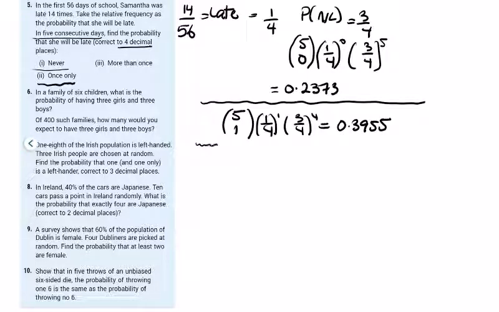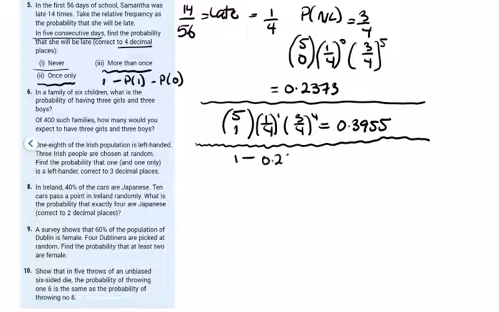And if we look at part 3, more than once, well, that's 2, 3, 4, or 5. So that's 1 minus the probability of 1 or the probability of 0. So 1 minus, and they're the two answers we got above, 0.2373 minus 0.3955. That's going to give 0.3672. And that's question 5 done.